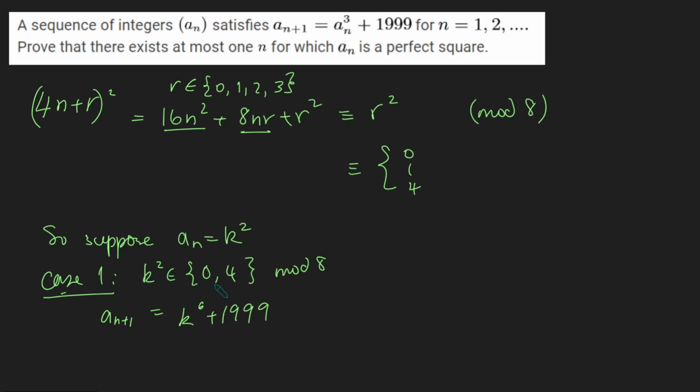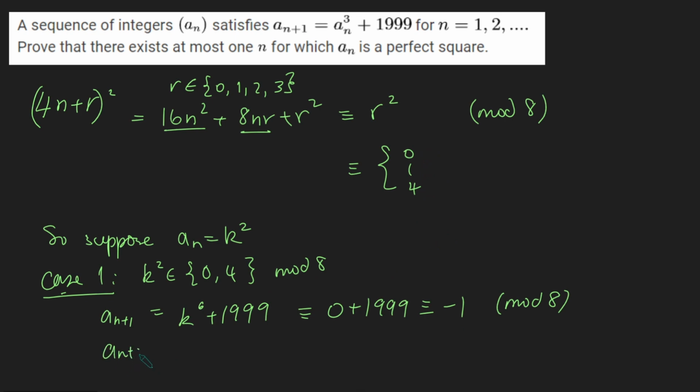And if k^2 is 0 or 4 mod 8, hopefully it's pretty clear that k^6 is going to be either 0 cubed or 4 cubed mod 8. Either way, it's going to be 0 mod 8, so this is the same as 0 + 1999, which is the same as minus 1 mod 8. Okay, cool. So that definitely can't be a square number because minus 1 is not 0, 1, or 4.